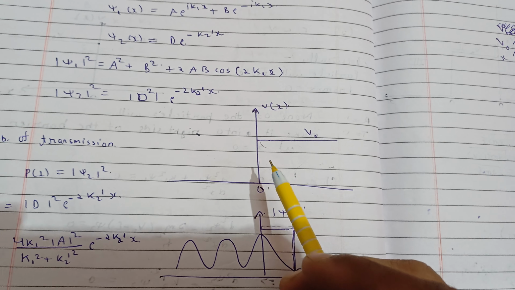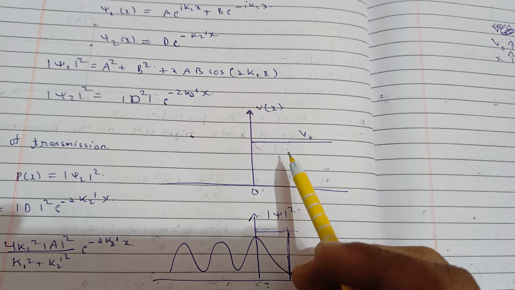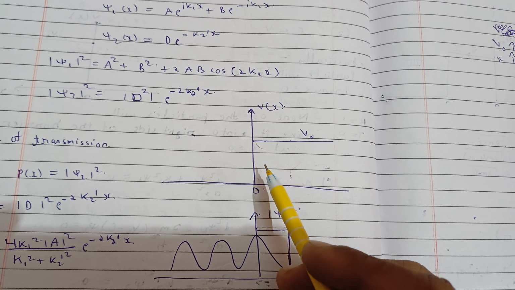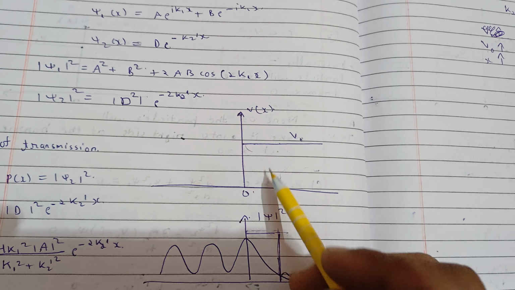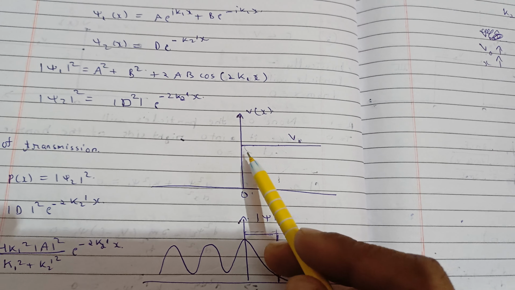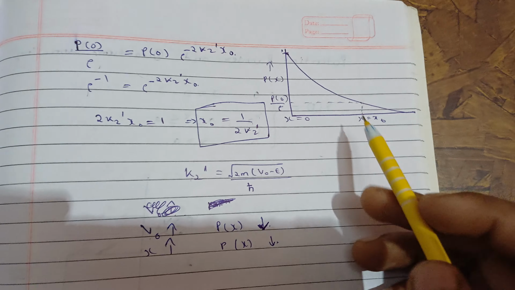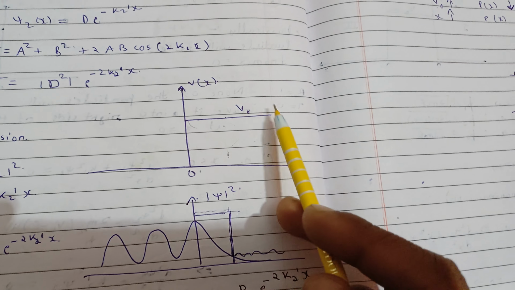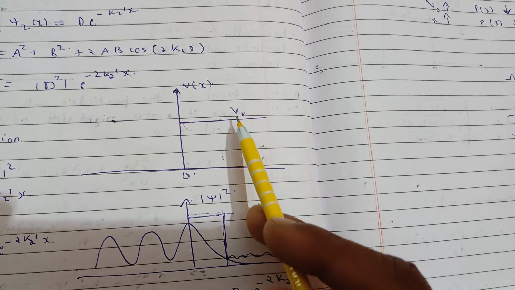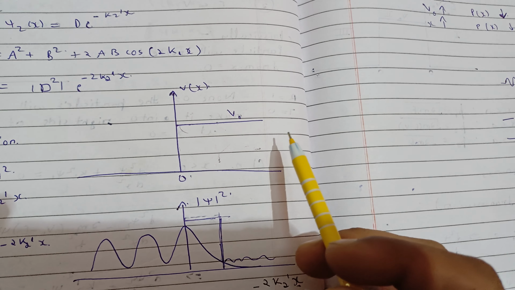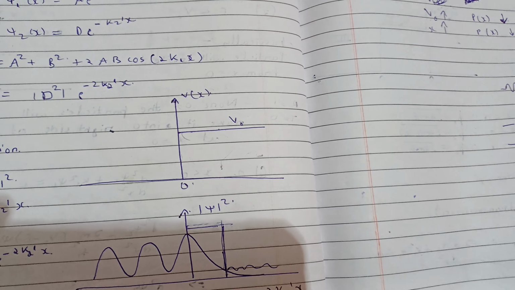And we studied there that if the total energy is less than V naught, then there is still a probability of the particle to be found here after the barrier. And this probability will decrease like this curve. Now this is an infinite barrier, that's why it is a step potential. But if we make this finite, then it will turn out to be a potential barrier, which we will study today.